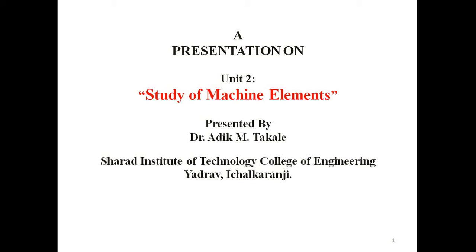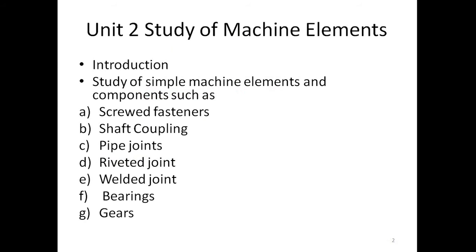Here unit number 2, study of machine elements. The unit contains an introduction, and the study of simple machine elements and components such as screwed fasteners, shaft coupling, pipe joints, riveted joints, welded joints, bearings and gears.